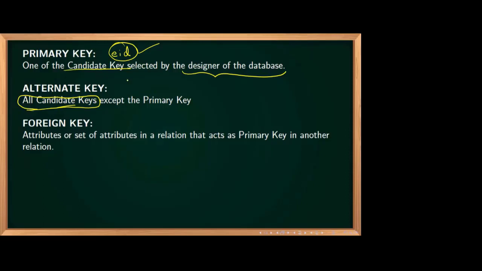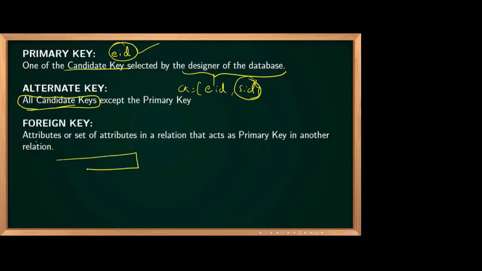But assume that there were something like EID, SID, both are candidate keys. So if the database designer is choosing EID, SID will become the alternate key. Alternate key is eligible to become a primary key, but as of now it is not. That's only the meaning. Now, one last term, foreign key. What is foreign key?